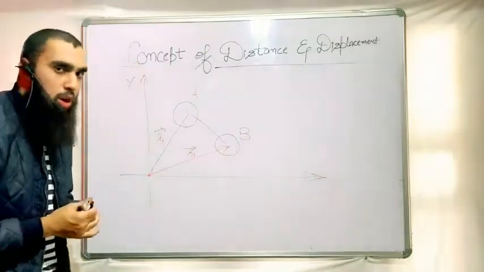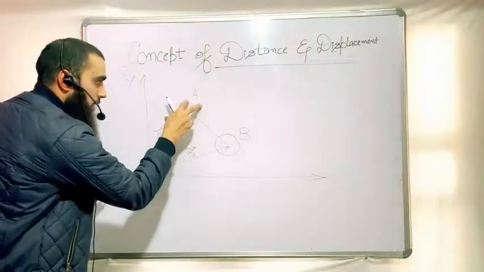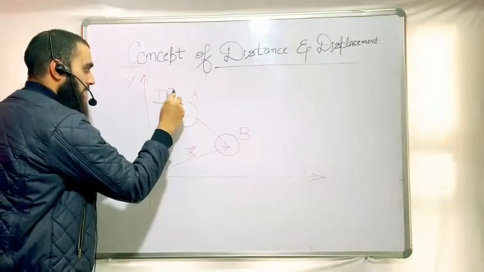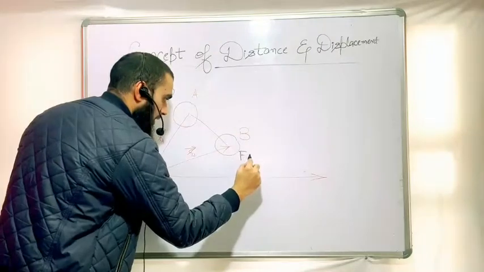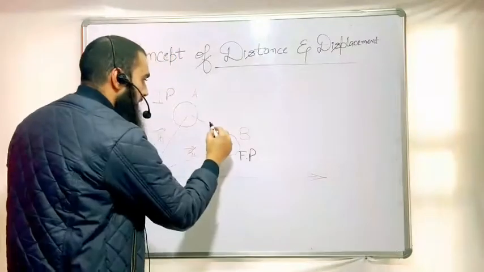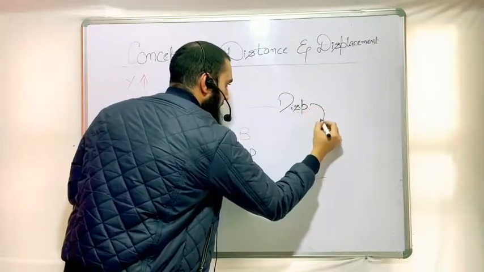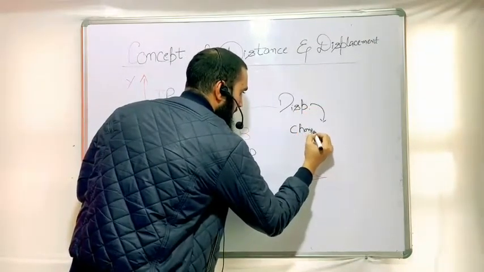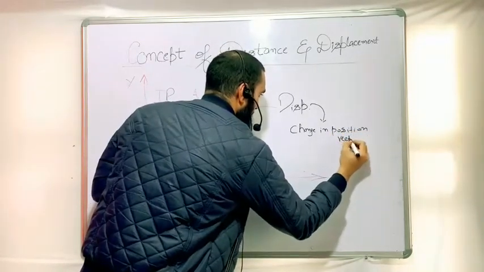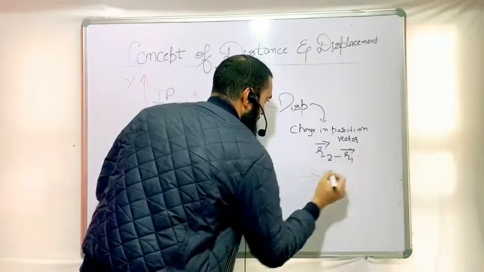Now, I'm saying that the body has changed its position from point A to point B. The change of position from point A to point B, or I can say this is the initial position of the body, and this is the final position of the body. The change of position of the body from initial to final position will simply be called displacement. So displacement, we can write as the change in position vector, that is R2, final position, minus initial position, R1.